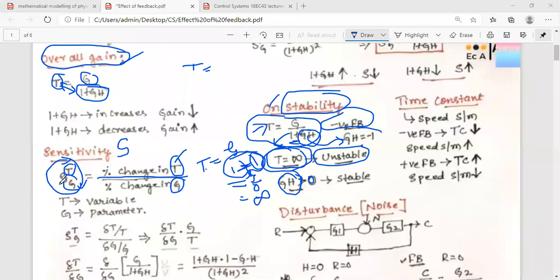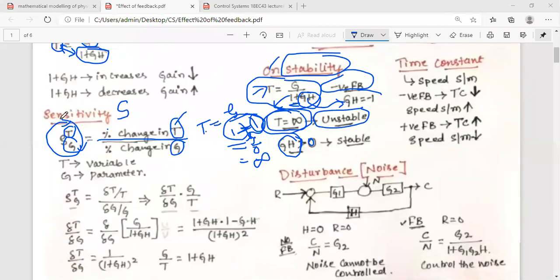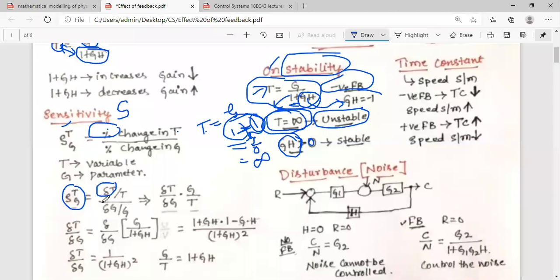Okay, let us see how the feedback will affect the sensitivity of the control system. We know how sensitivity is defined. Just now I have given you the definition. Let us try to write the expression for it. Sensitivity is equal to percentage change in T. Change in T means delta of T, and the denominator is delta of G. These indicate the change in T and change in G, and percentage means divided by the complete value, the whole value.